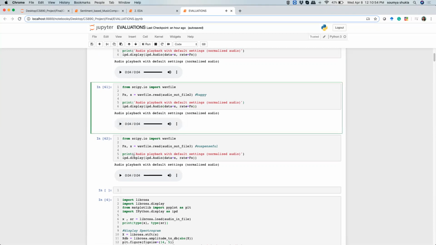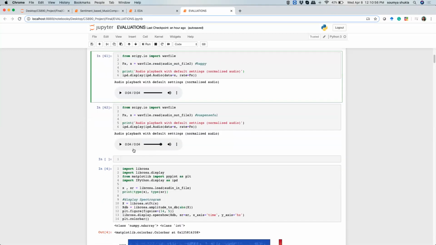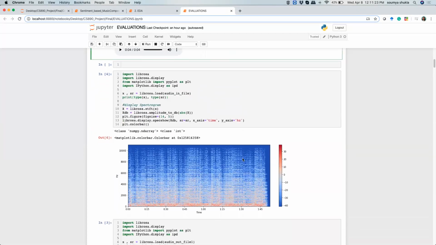That is fairly happy and a cleaner output, which is expected because our input file was originally happy. Now let's look at the suspenseful emotion. This is interesting because the model has learned that suspense has low amplitudes at the start, and then suddenly high amplitudes towards the end, and that is similar to what it has actually created for us.